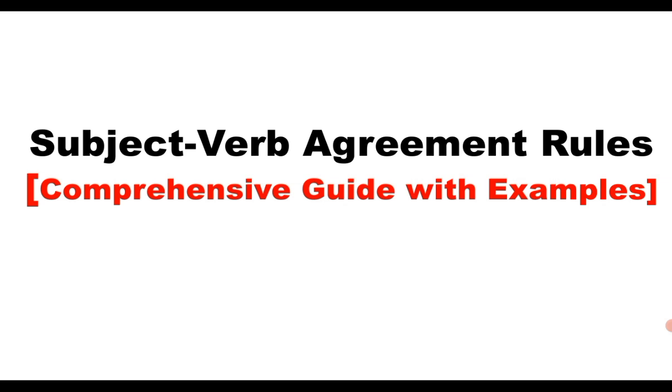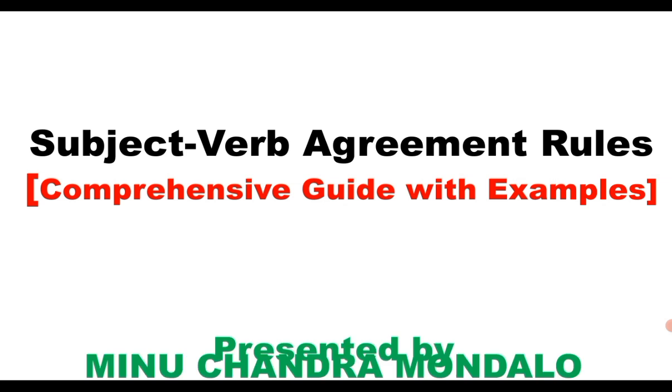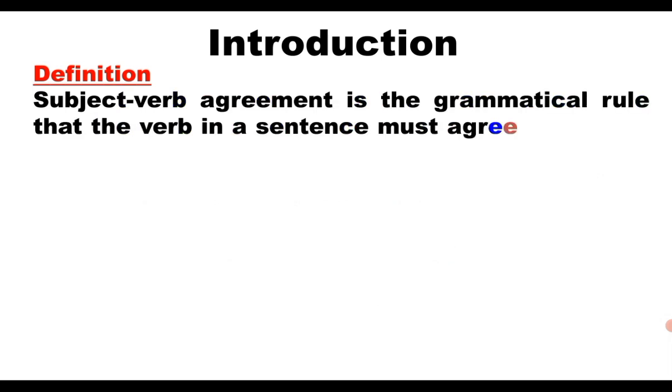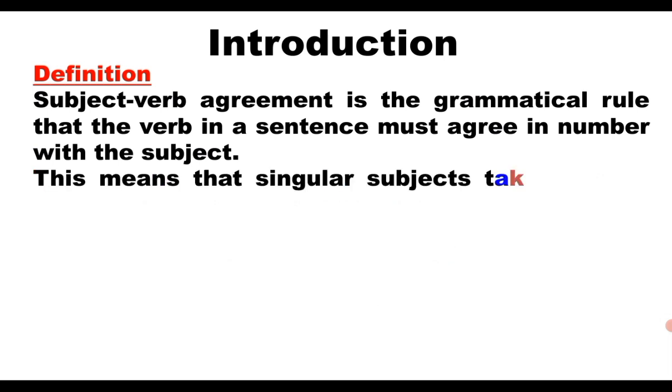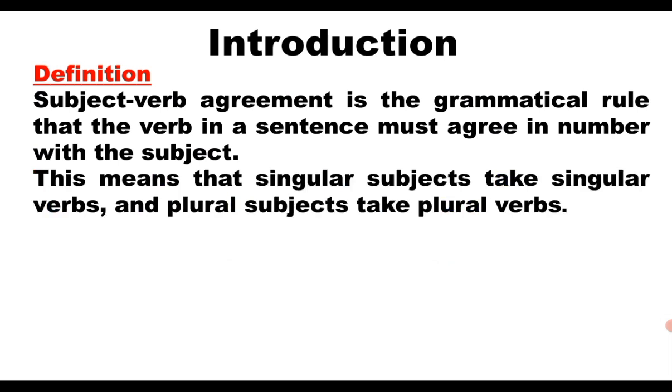In this video, we are going to know about subject-verb agreement rules. Let us know what is called subject and verb agreement. Subject-verb agreement is the grammatical rule that the verb in a sentence must agree in number with the subject. It means that if the subject is singular, then we use singular verbs soon after the subject, and if the subject is plural, then we use plural verbs.